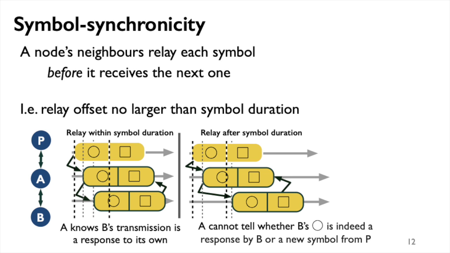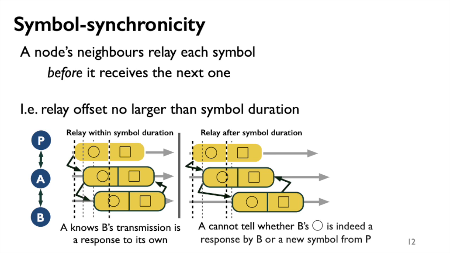In other words, we use symbol durations that are slightly longer than they have to be from an electrical engineer's point of view. Symbol duration is stretched to leave time for the effects of a relay step to stabilize. This is illustrated in a figure. If node A here in the middle is relaying, P defers its transmission of the next symbol, the square, until B has transmitted the current one, the circle. P's symbol boundaries then serve as a demarcation point between old and new data, since only the latter needs to be relayed again by A.